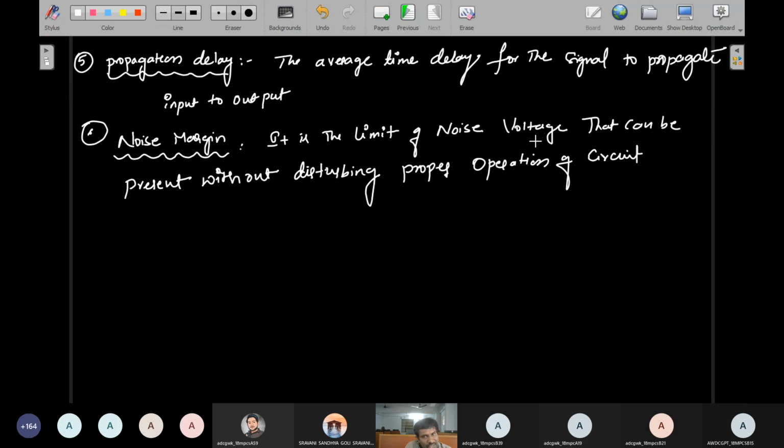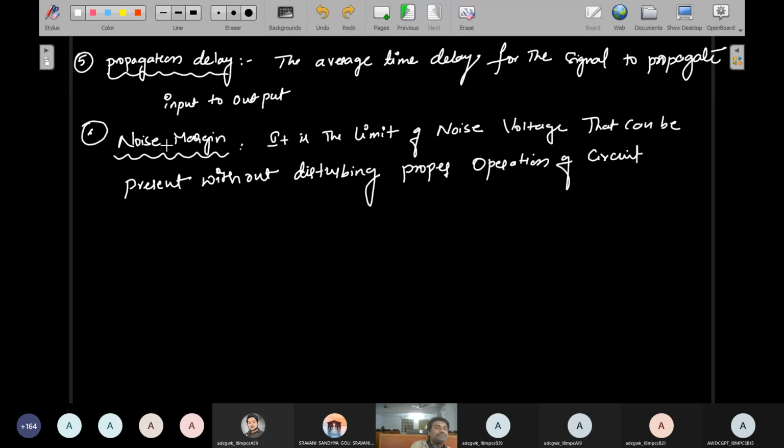So the limit of noise voltage is what can be present without disturbing the proper operation of the circuit. We already get noise in the circuit, and we want to stop it, so we apply some limit of noise voltage. After you give a limit of noise voltage to these ICs, it presents without any disturbance to the proper operation of the circuit. That is called noise margin.